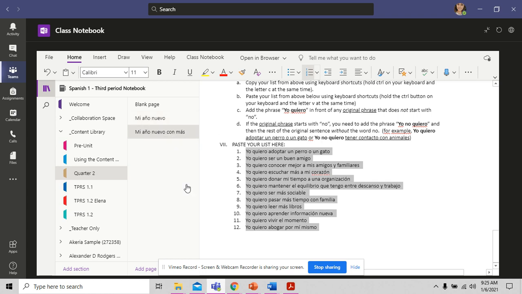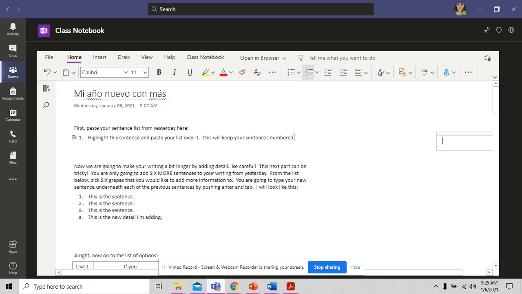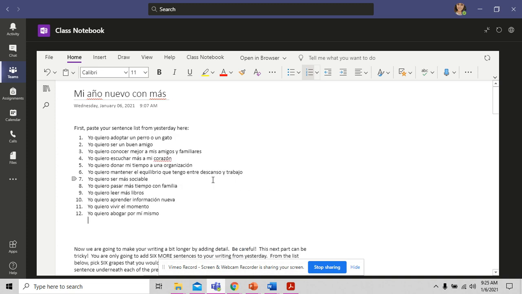And then I'm going to go back over here to Mi Año Nuevo con Más. I'm going to highlight this sentence and paste my list over it so it'll keep my sentences numbered. So I click, hold my click, and drag over to highlight the whole sentence. Now I'm going to paste it using keyboard shortcuts, Control and the letter V on my keyboard. Okay, I don't like that pesky number 13 there, so I'm just going to go ahead and erase it. All right, so first step done. Great, I added my sentence list from yesterday.